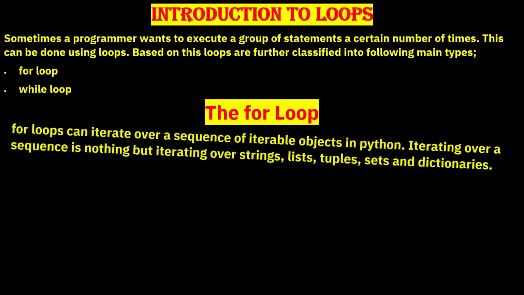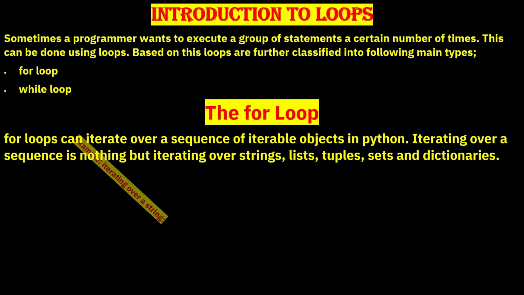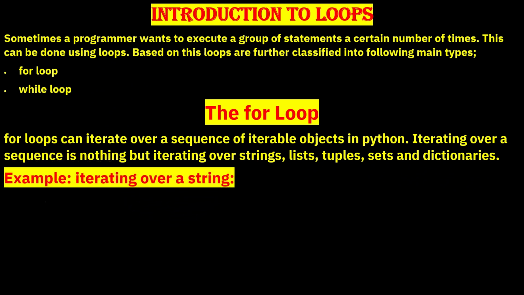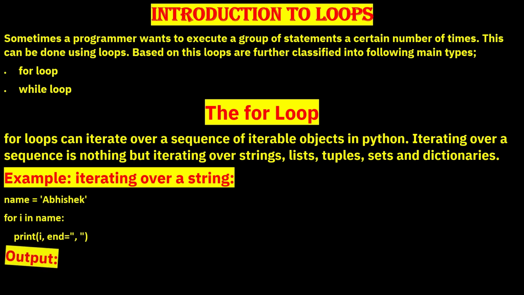The for loop. For loops can iterate over a sequence of iterable objects in Python. Iterating over a sequence is nothing but iterating over strings, lists, tuples, sets and dictionaries. Example, iterating over a string: name = "Abhishek", for i in name: print(i, end=""). Output: A, B, H, I, S, H, E, K.